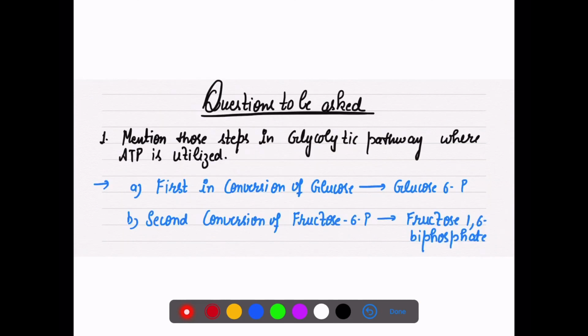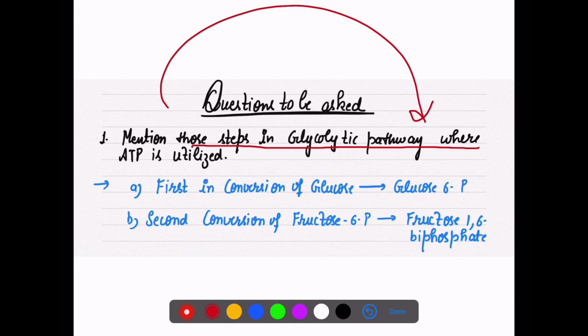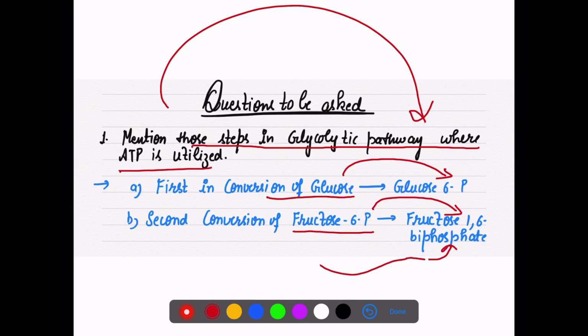A question usually asked in NEET, as well as sometimes in your board exam, is to mention those steps in the glycolytic pathway where ATP is utilized. ATP is used first, and both are phosphorylation steps. First, when glucose changes into glucose 6 phosphate. Second, when fructose 6 phosphate changes into fructose 1,6 biphosphate. So in these two steps we are using energy.